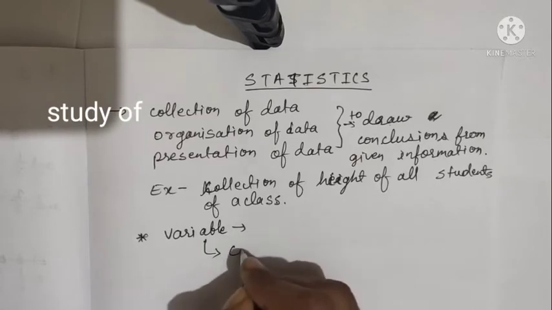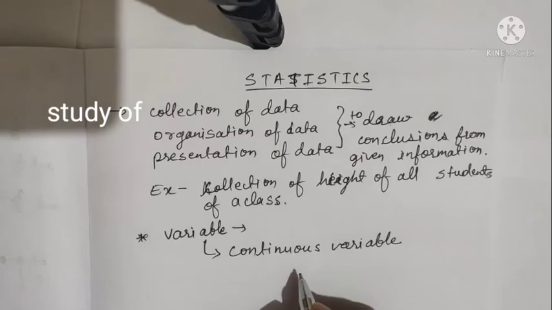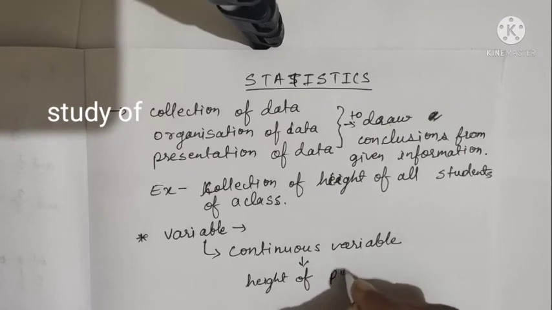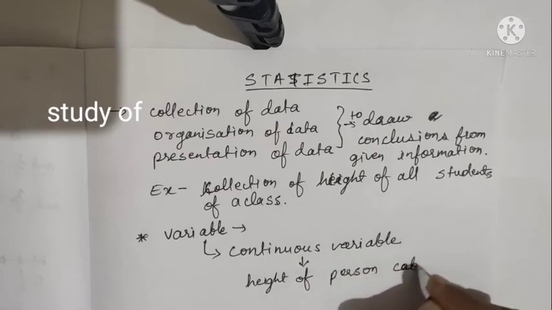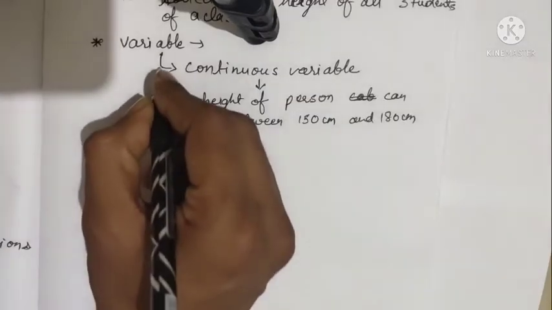Now there are two types of variables. Continuous variable is the variable in which any numerical value can be taken from a certain range, such as height of a person can be between 150 centimeter and 180 centimeter. This may be in decimal as well.